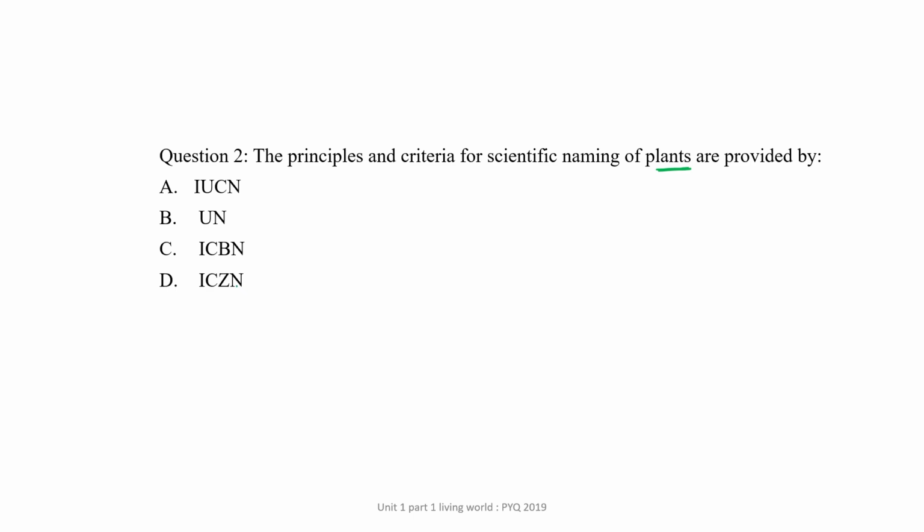Just take 5-6 second time, then we will discuss the correct answer. Okay, so